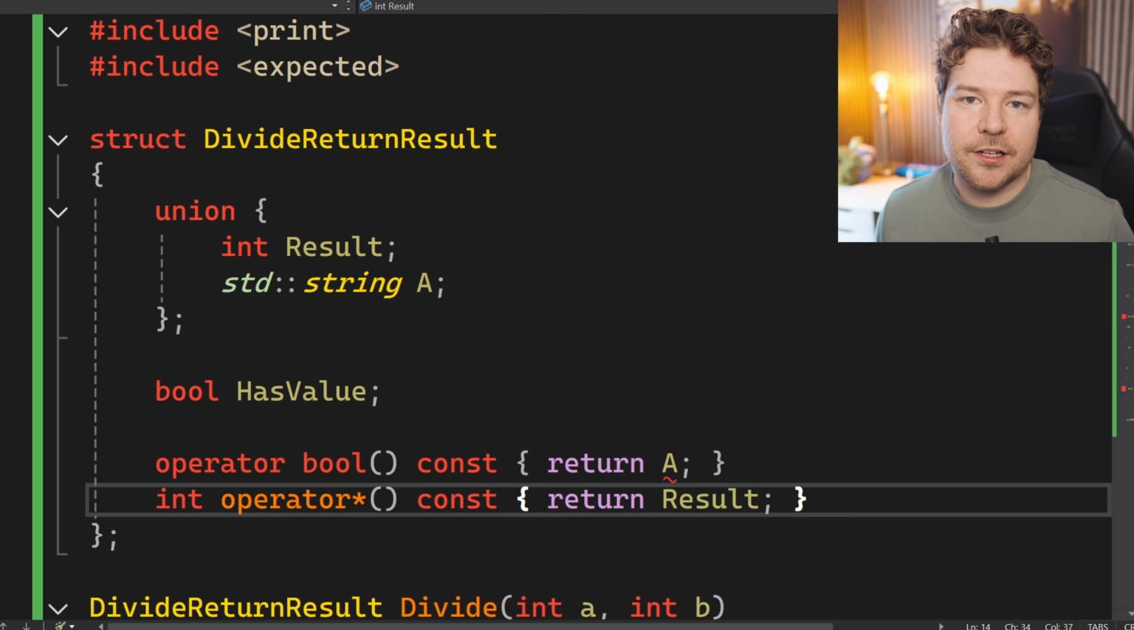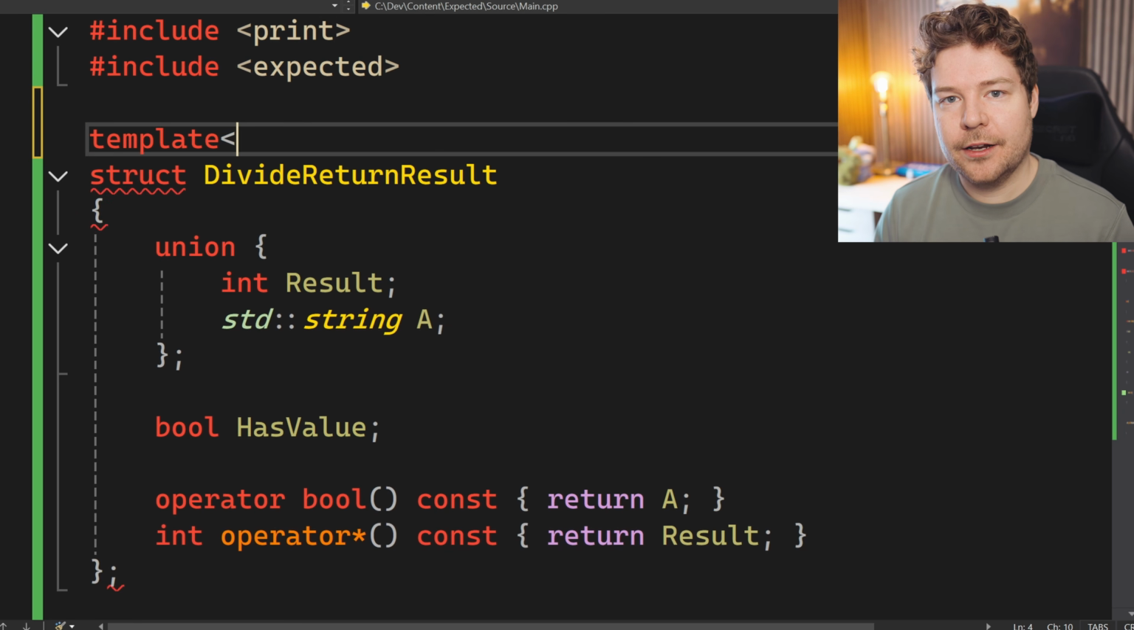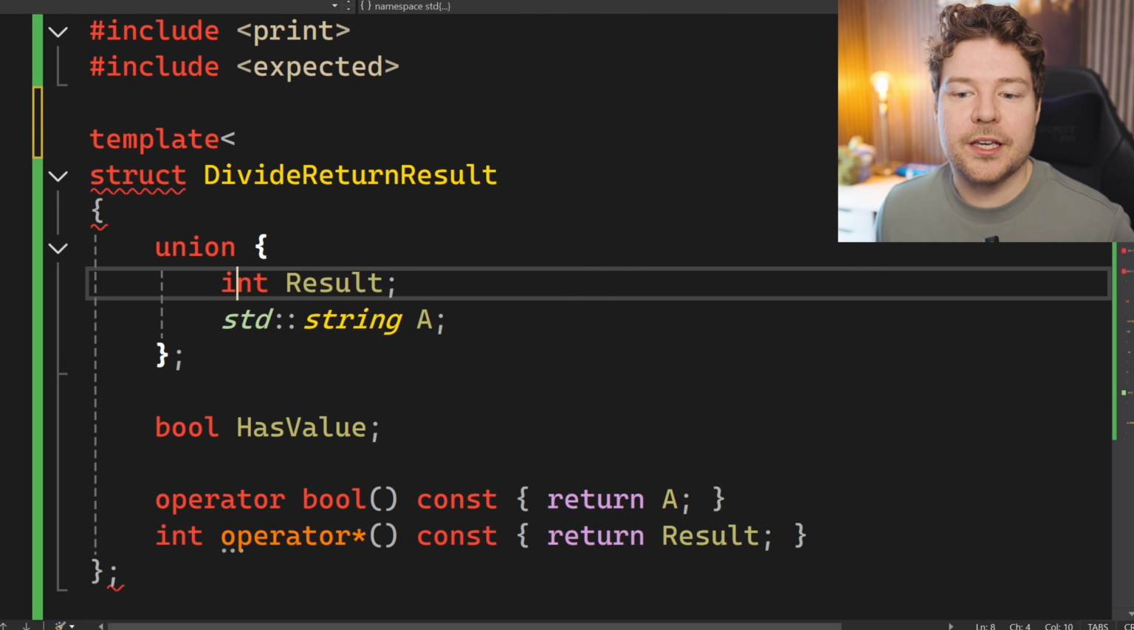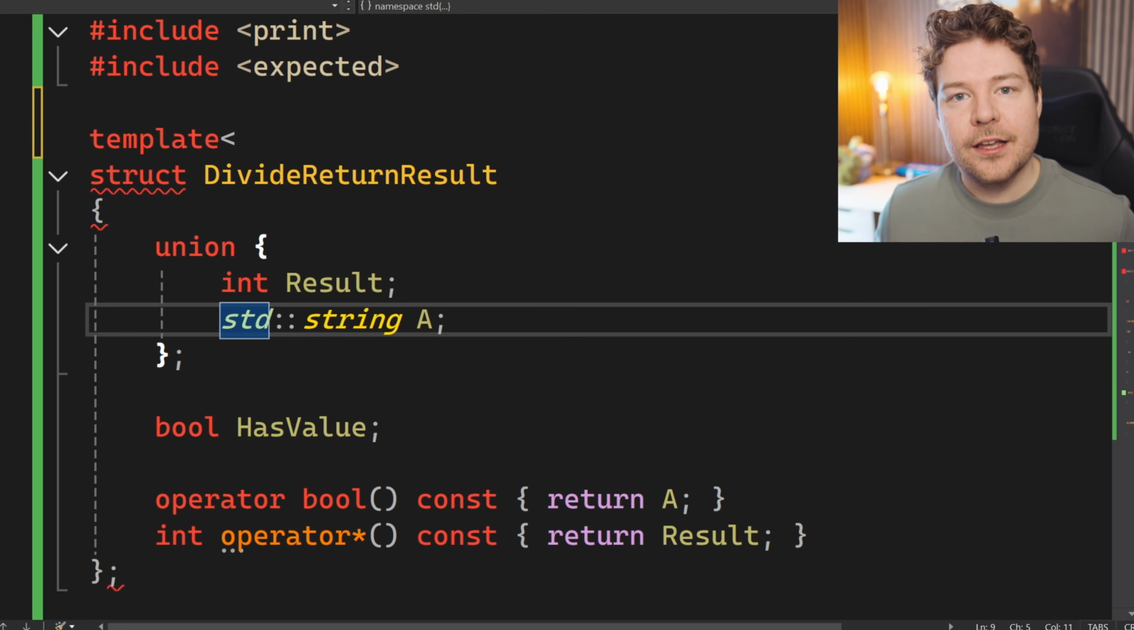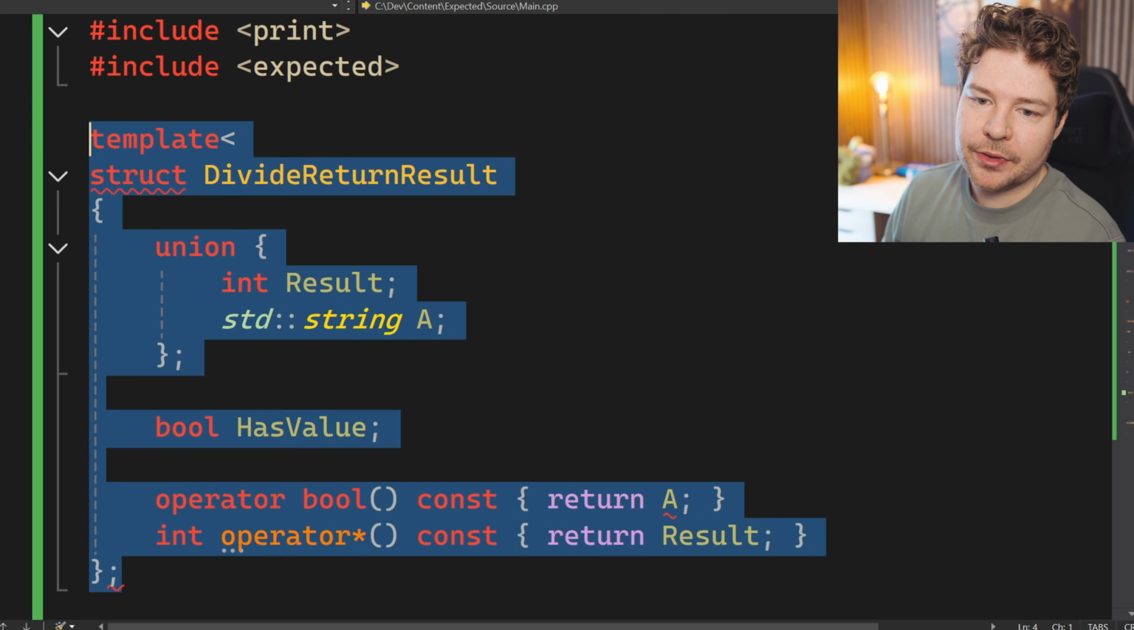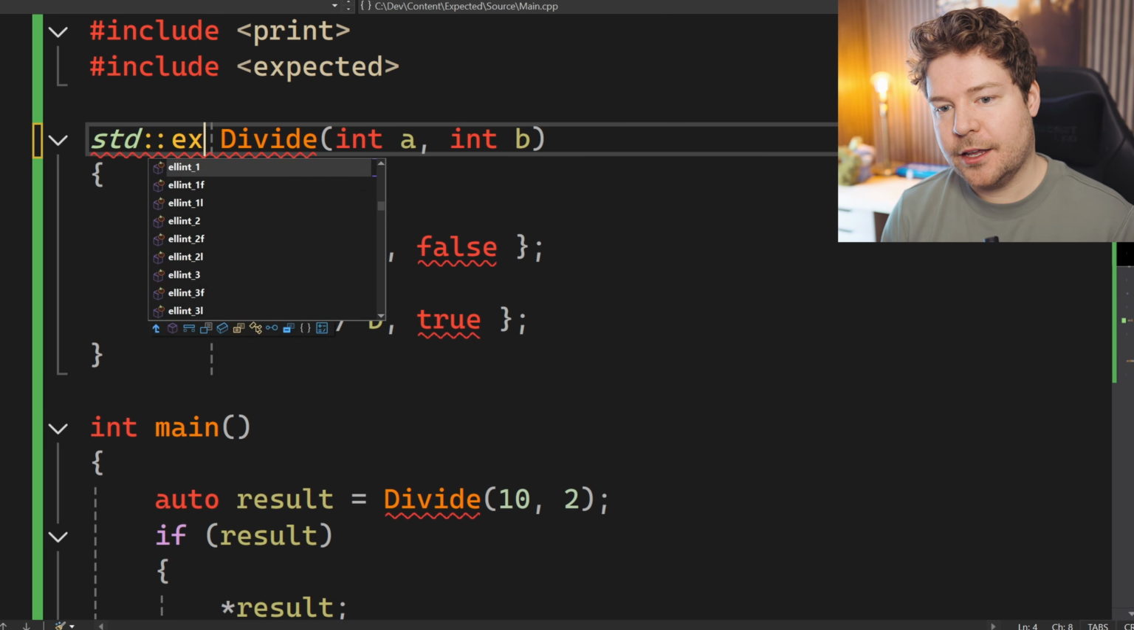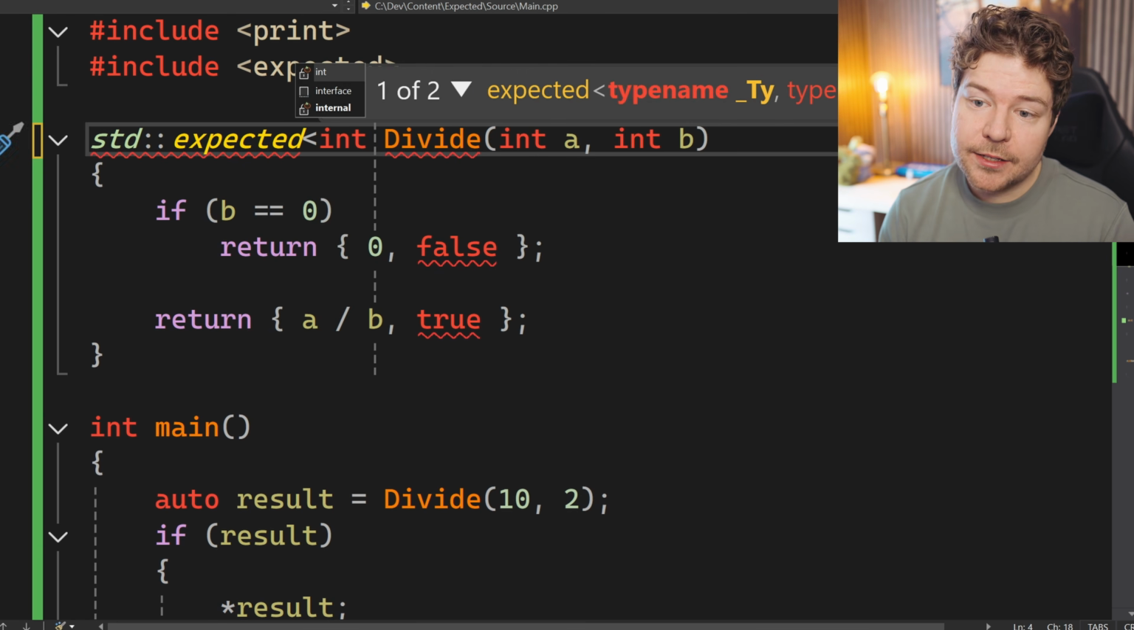So yes, this is what it does. Except obviously it's a template and it's not hard-coded to be these two particular types. It can be any type. So hopefully this gives you a deeper understanding as to what expected actually is and how it works.